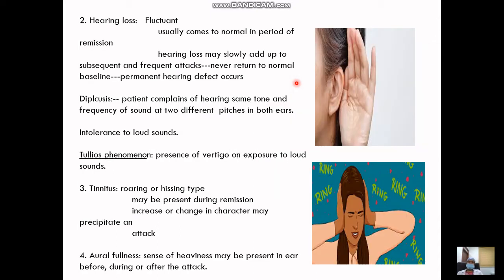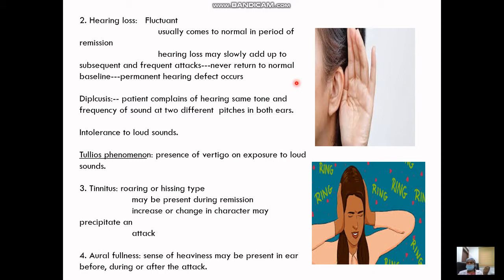Another thing is hearing loss. This hearing loss is usually fluctuating. It is normal or near normal in periods of remission. But slowly, as already mentioned, because of the permanent damage to the inner ear cells, this transient hearing loss may with time become a permanent one. One more thing which few patients present with is diplacusis. That is, the patient complains of hearing the same tone and same frequency of sound at two different pitches in both the ears. These patients are also intolerant to loud sounds because of the recruitment phenomenon, which is positive here.